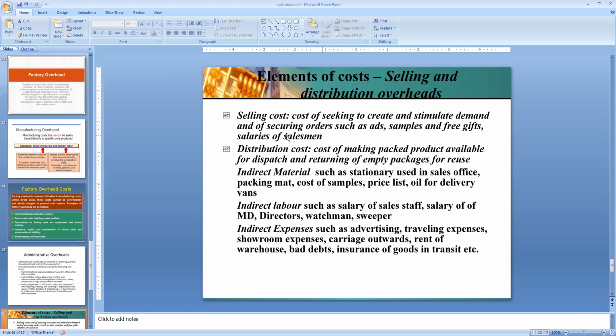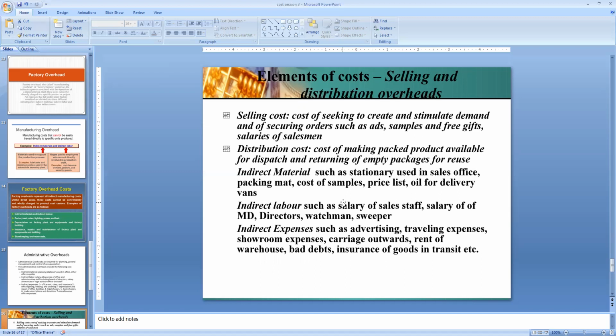So the selling and distribution, we are going to show it in a particular head, called selling and distribution overhead. Then what do these distribution costs mean? Distribution cost is nothing but the cost incurred in warehousing the saleable products or delivering the products to the customers.